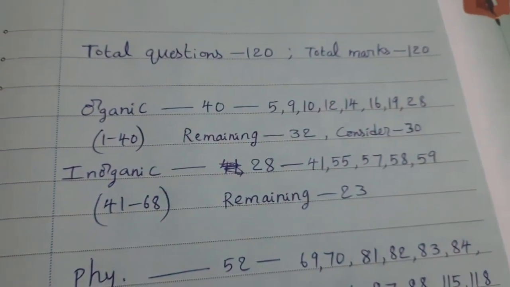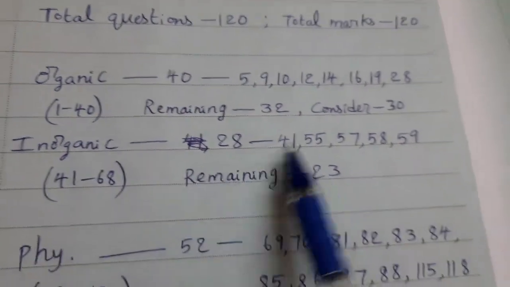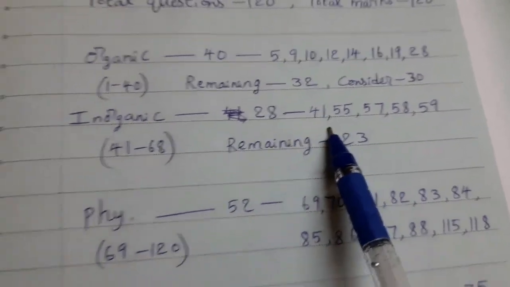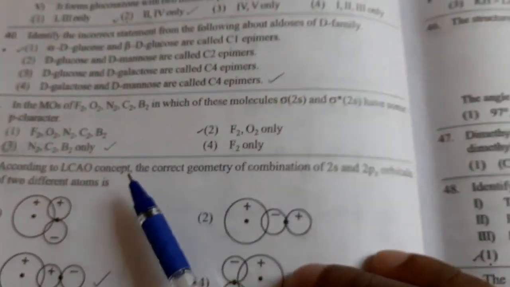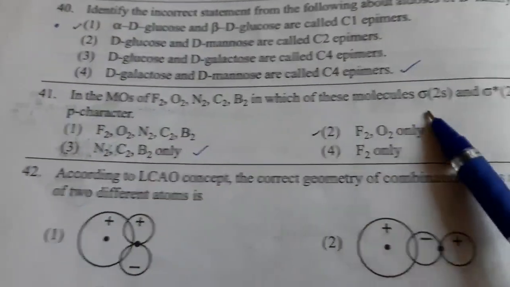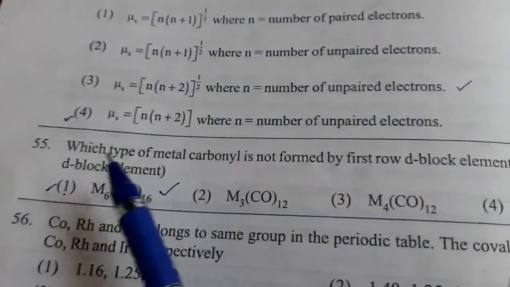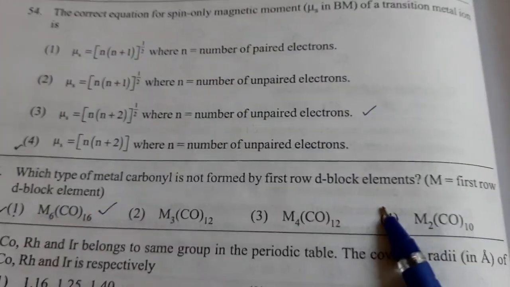Next, come to the inorganic. In this inorganic part, there are difficult questions also. In this exam, the inorganic part has only 28 questions, question numbers 41 to 68. In that 28, what are the difficult questions? 41 may be difficult for some candidates. Next, 55, this one.